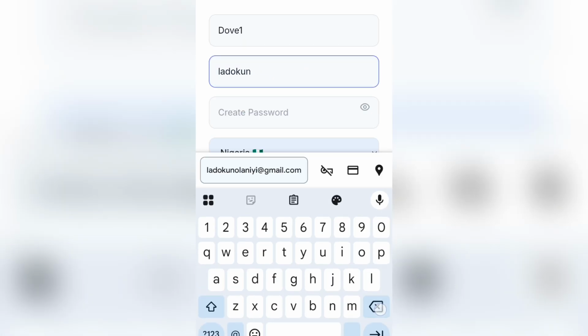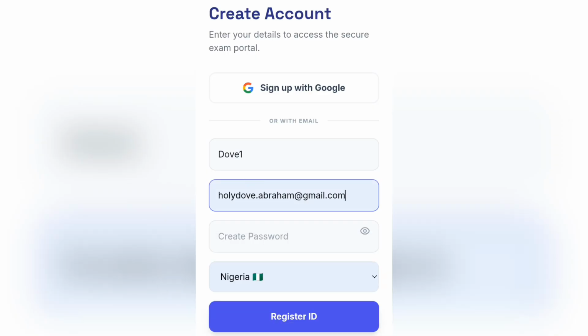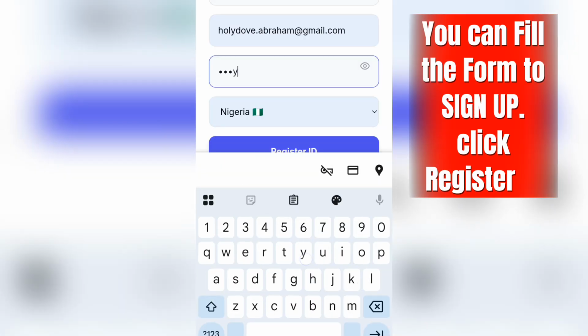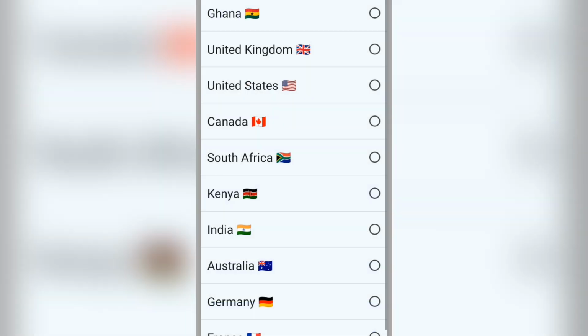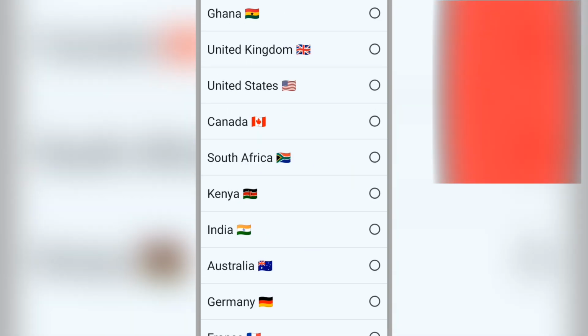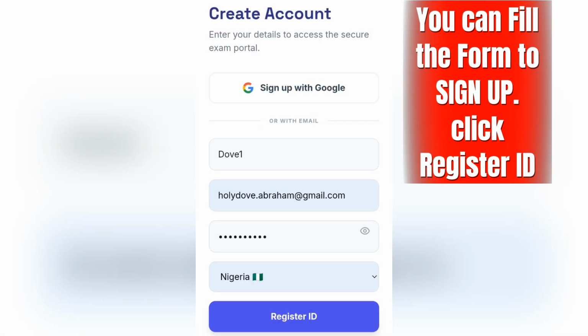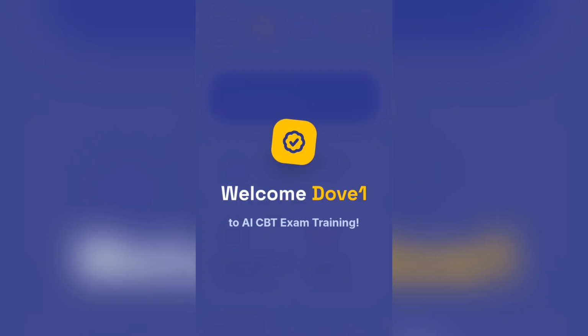Let me just create a profile with an email, and that will be how you start. After creating the profile, you can choose your country. These are the countries available for now. You can pick any of these countries, click on register, and you will be signed up and into the app.